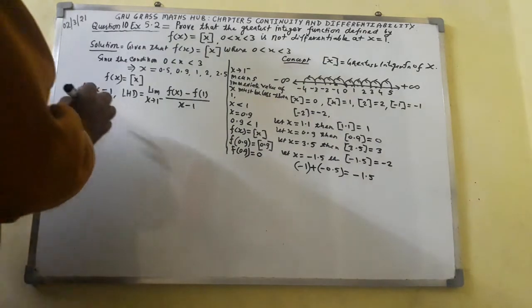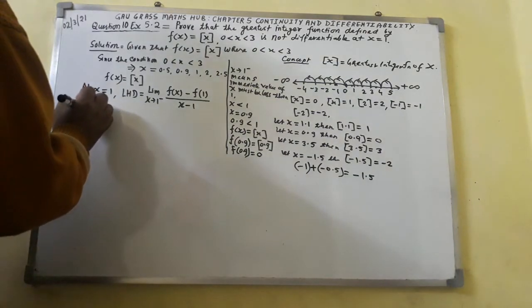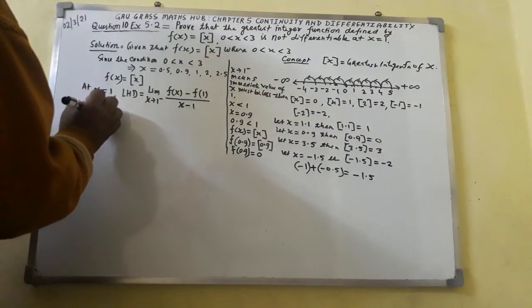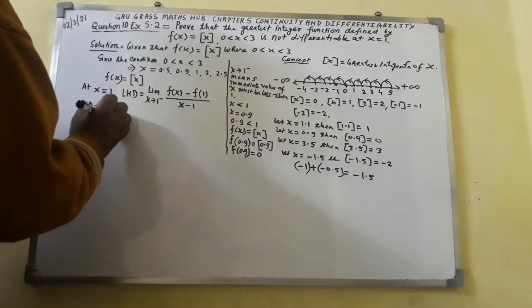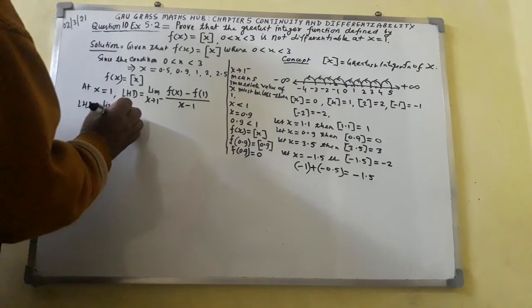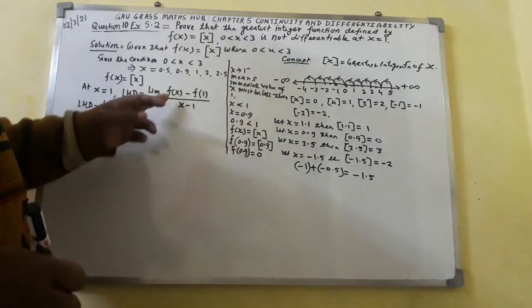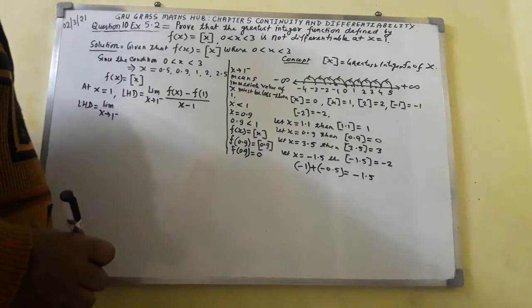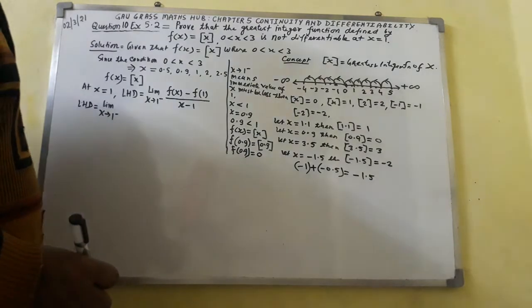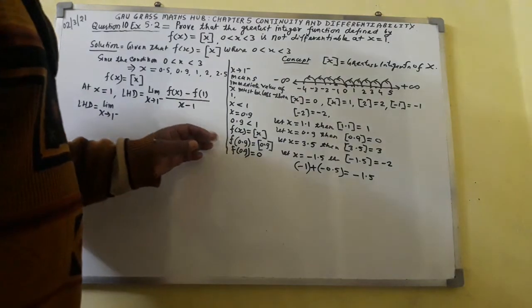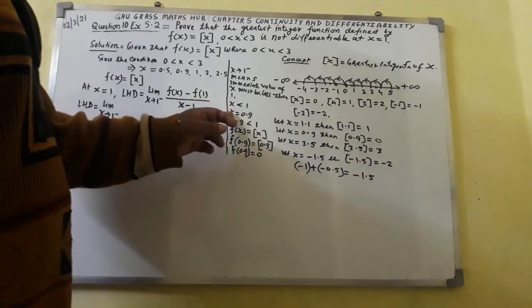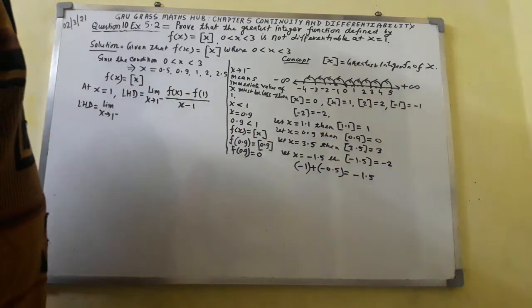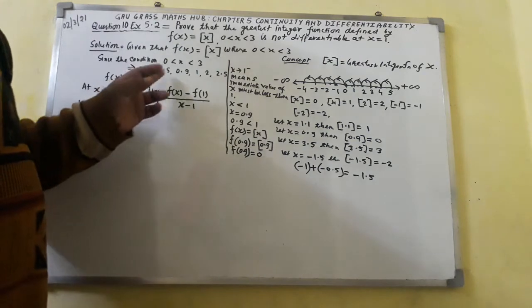So let us write here the left hand derivative: limit x tends to 1 of negative. In place of f of x, I can take the value of x as 0.9, satisfying this condition also.